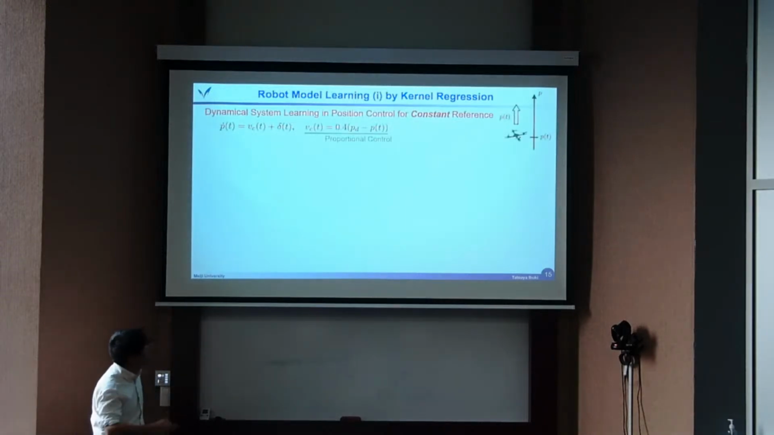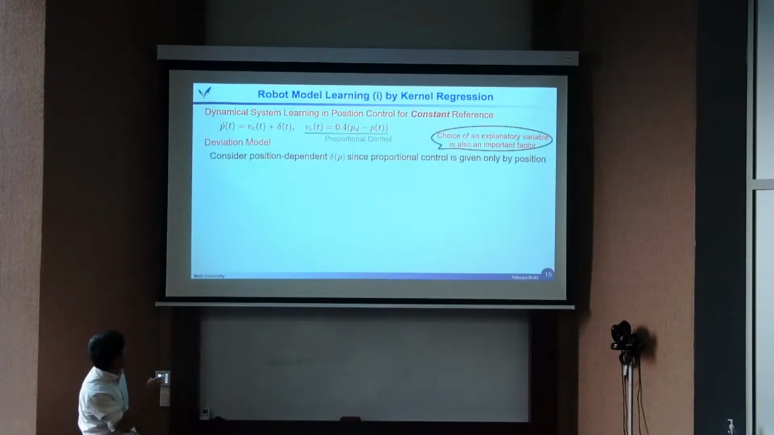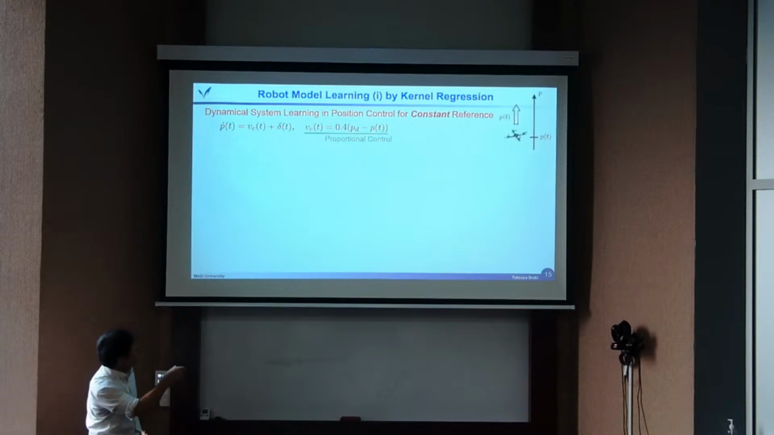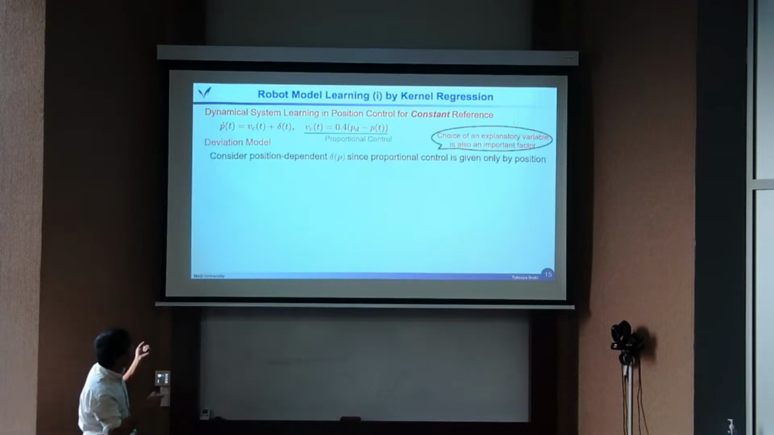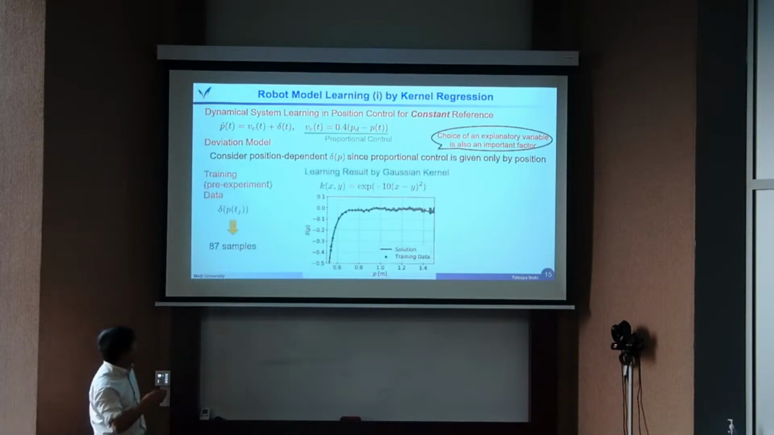So then we apply the nominal control, and we get the experimental data, training data. Then we have to formulate this delta. Now, in this case, this is a position control case. We suppose that the delta is a function of P, position, because position feedback is used. So, I mean, the choice of the explanatory variable is also a very important thing. What the delta is dependent on, like that.